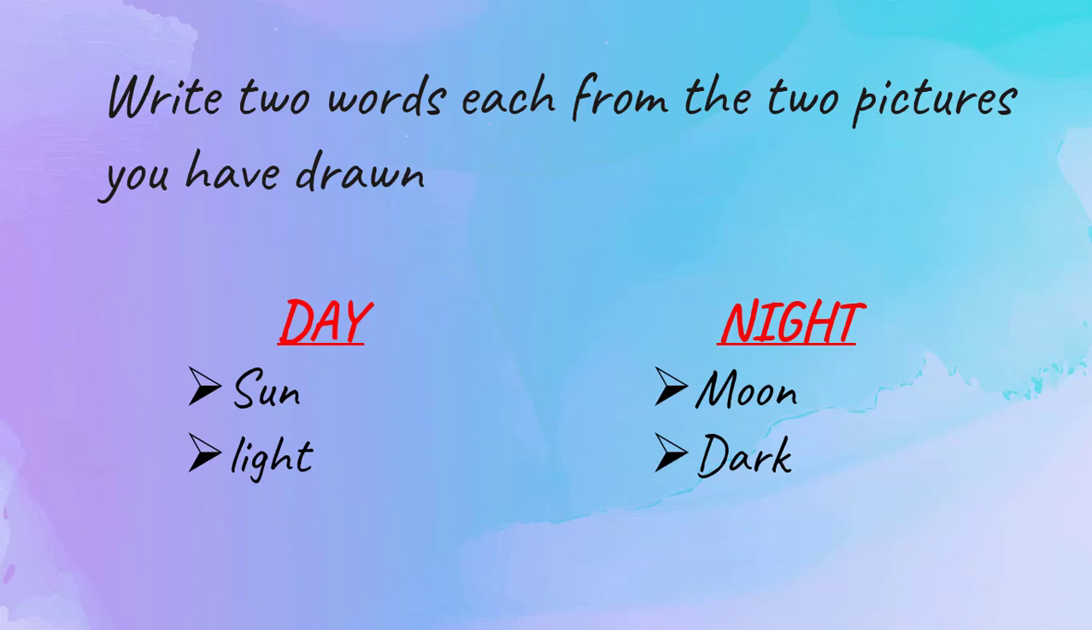So children, you must have noticed that these are opposite words. The opposite of day is night. For sun, the opposite is moon. And for light, the opposite word is dark.